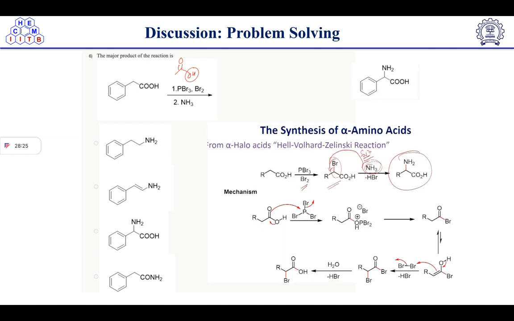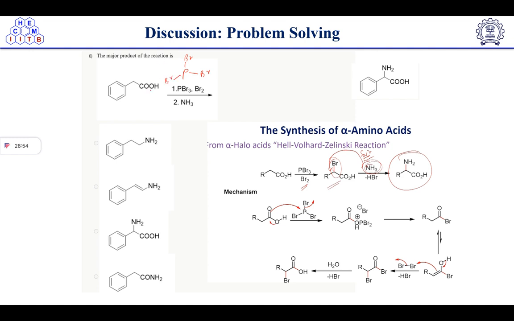So that is the thing we have to keep in mind, and we will solve the mechanism here. Now the synthesis of alpha amino acid will take place here, and this name reaction is known as the Hell-Vollhard-Zelinsky reaction. So in the first step we know that PBr3 is there, and the attack will take place on phosphorus. We have PBr here this way.